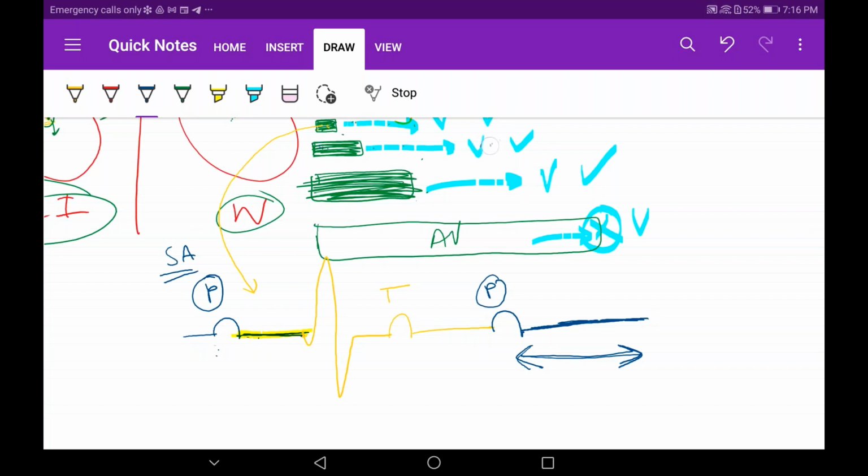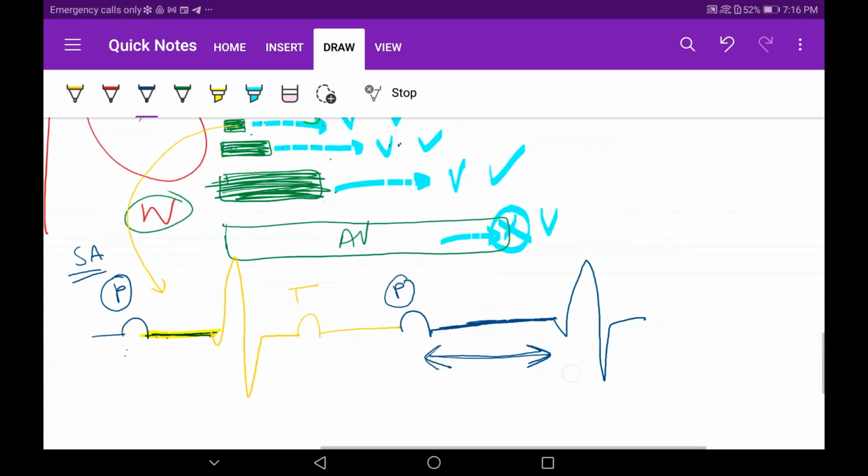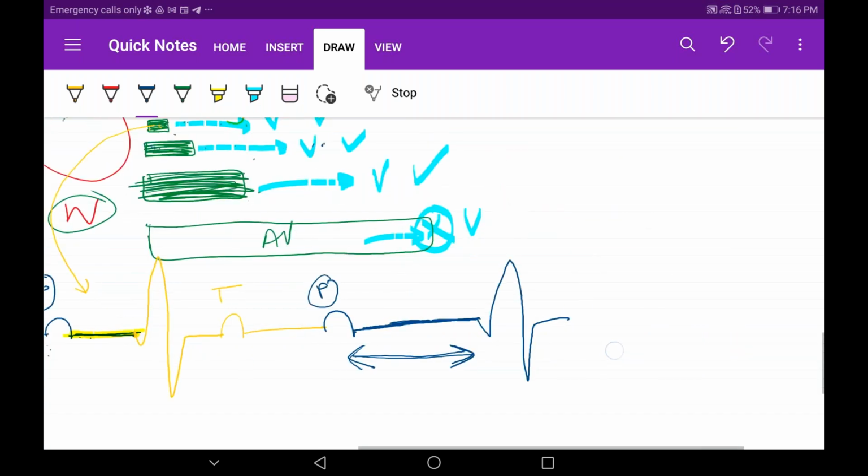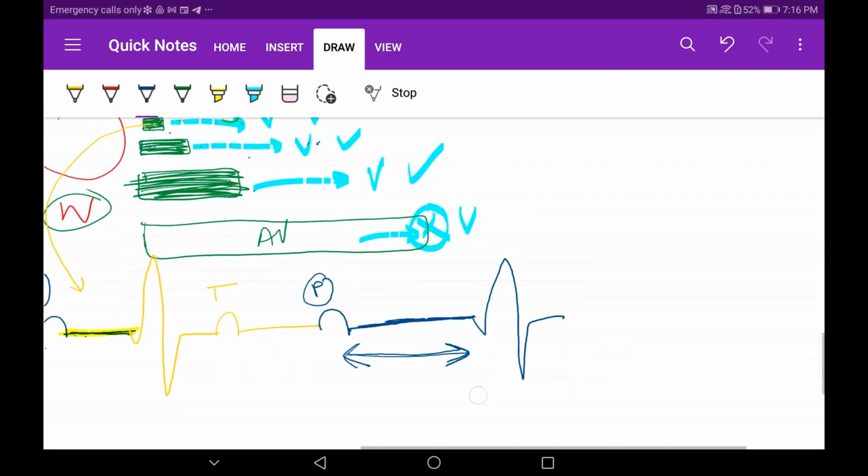And then still it is reaching the ventricles, so again I will draw the QRS. No worries, let's draw it larger. Let's continue in our session. Again the T wave will come, no need to worry about that. Now here, let's draw the last box.